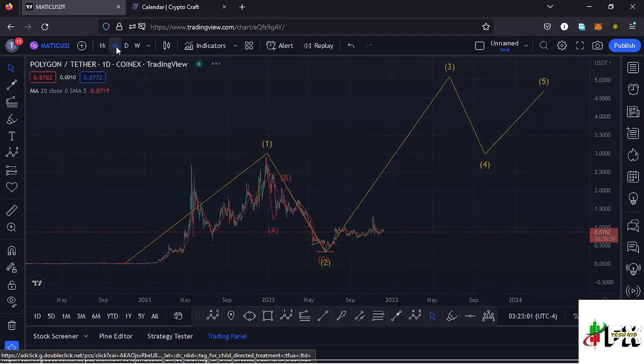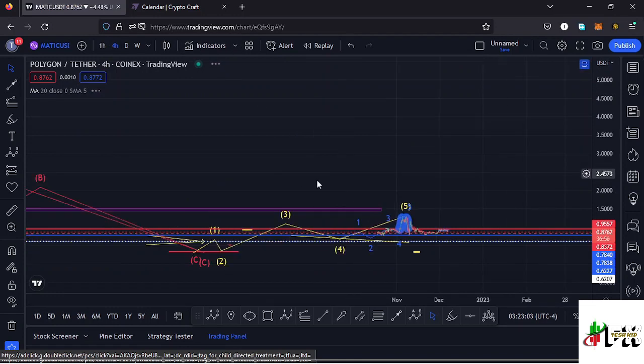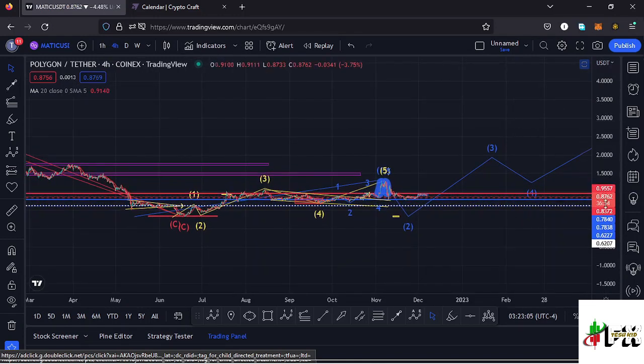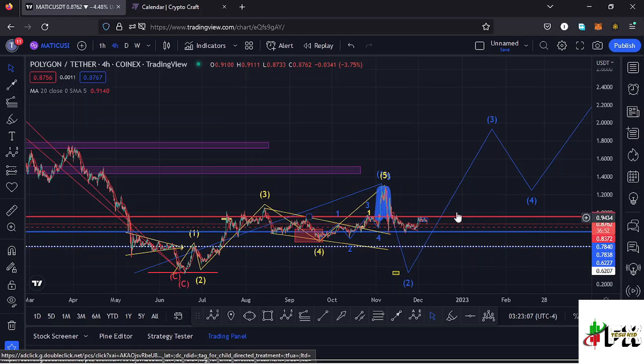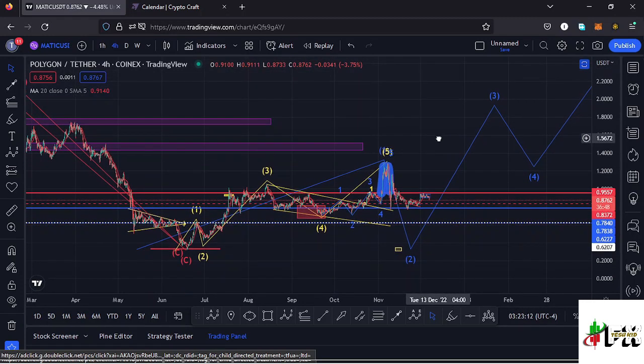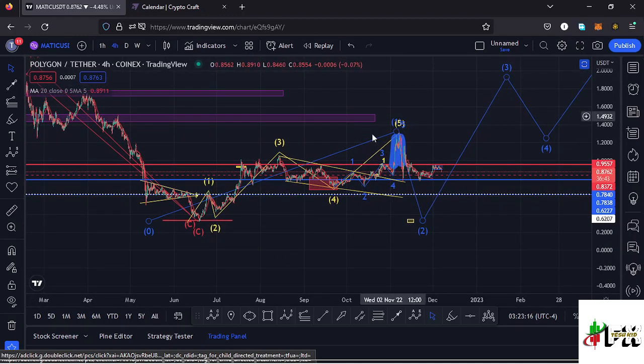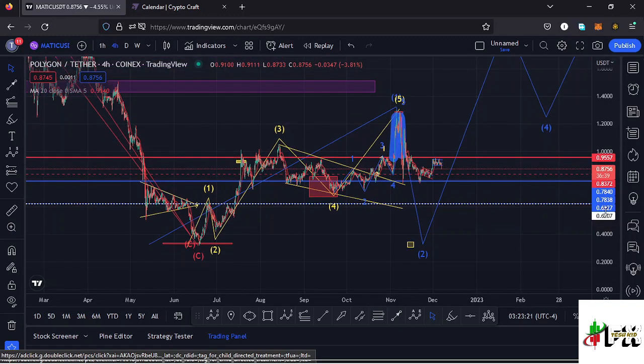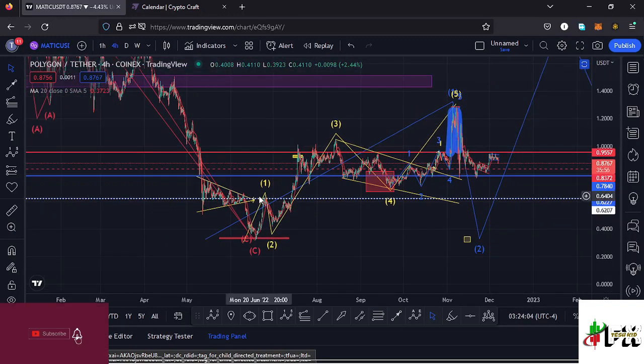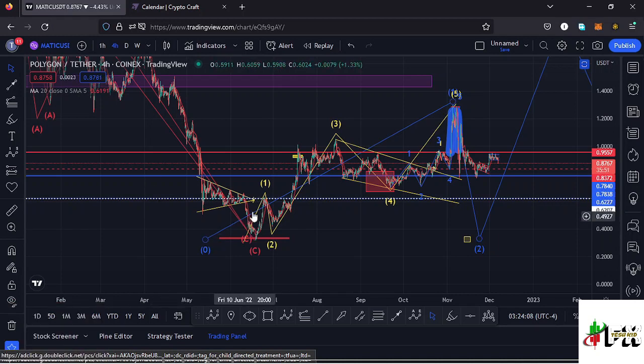Jumping to the 4-hour chart for further analysis, you can see I have this Elliott wave structure to the upper side in yellow, which is a fractal wave within that higher Elliott wave count 3 that I have shown you on the daily chart, where I believe we have completed the formation of a higher Elliott wave count 1. Within a higher Elliott wave count 1, which is an impulsive wave, that impulsive nature has been represented using this Elliott wave structure in yellow, which is a fractal wave within that first wave to the upper side.